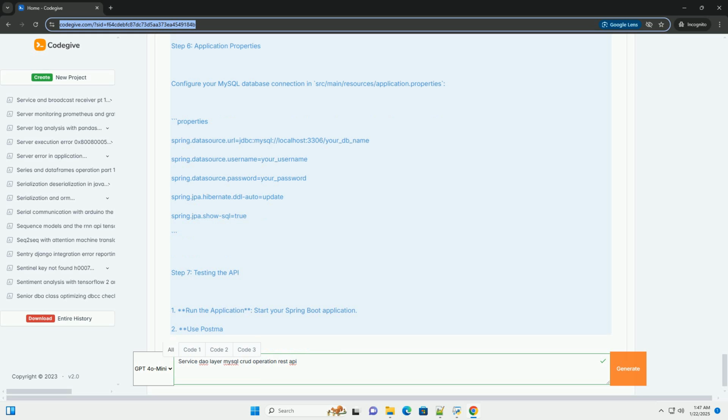Conclusion. You now have a basic REST API with a service DAO layer for CRUD operations using Spring Boot and MySQL. This setup can be expanded with additional features such as error handling, validation, and security as needed.